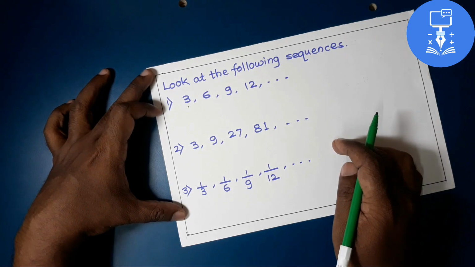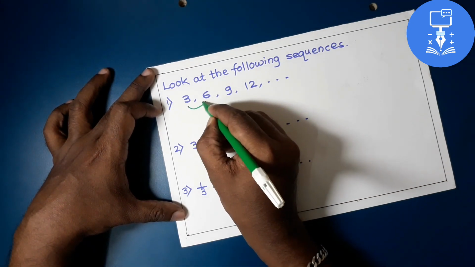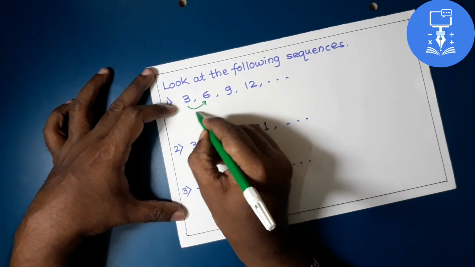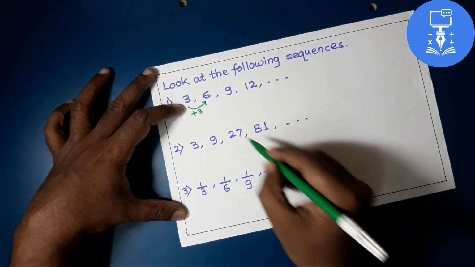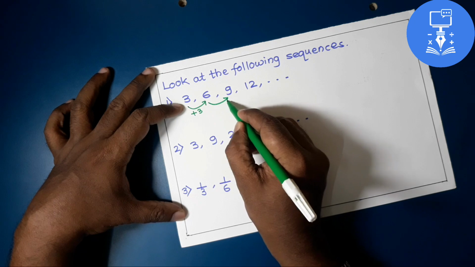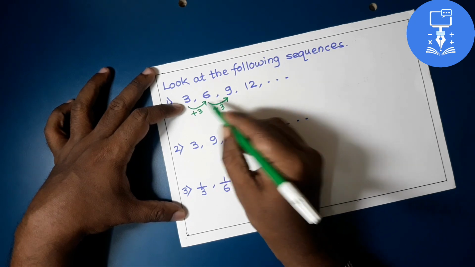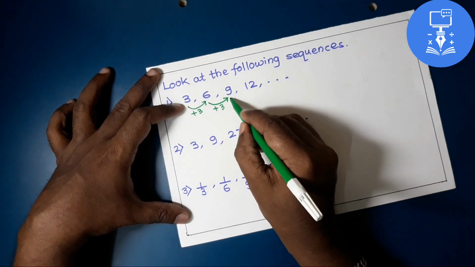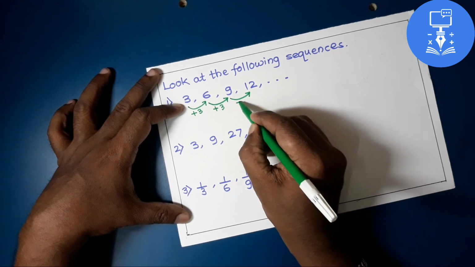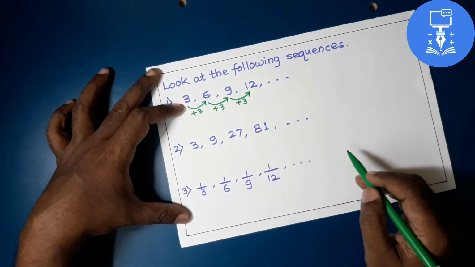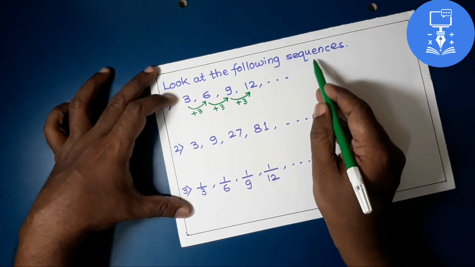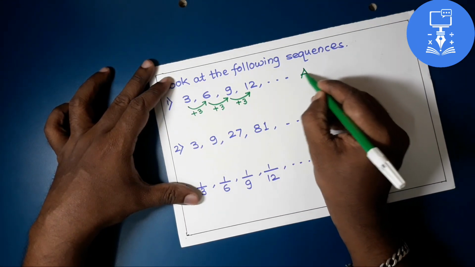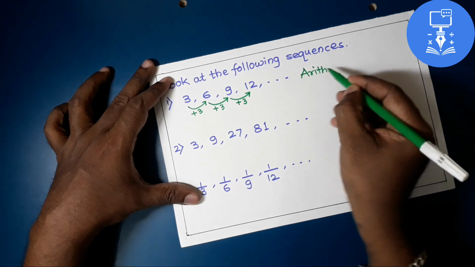Here we can easily say that the next number we get by adding 3 to the previous number. We get 9 by adding 3 to 6, and again 12 can be obtained by adding 3 to the previous number. Such types of sequences are called arithmetic progression.